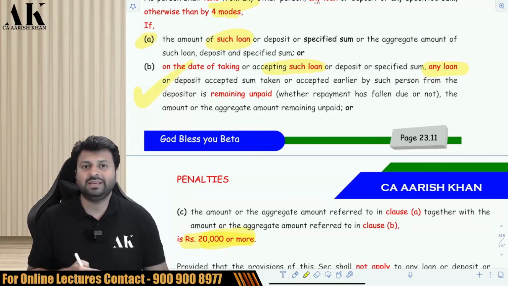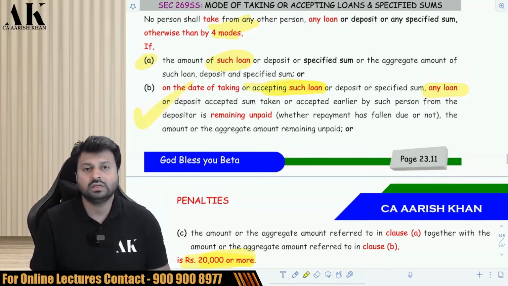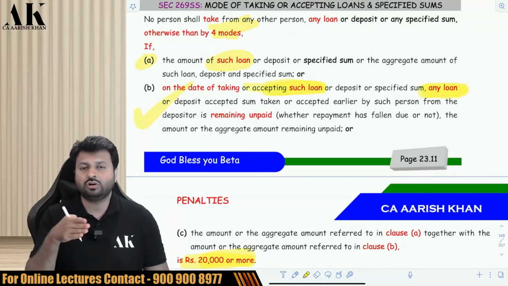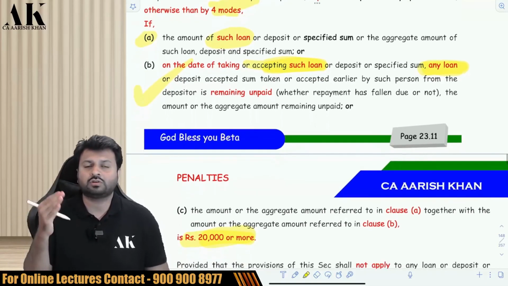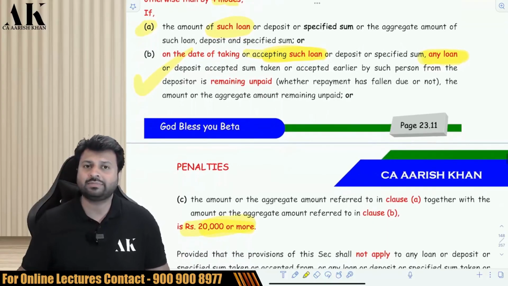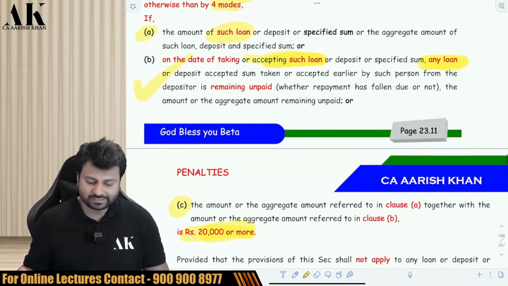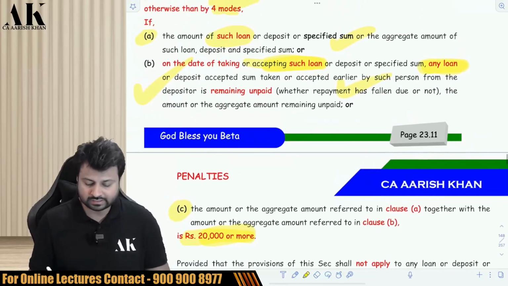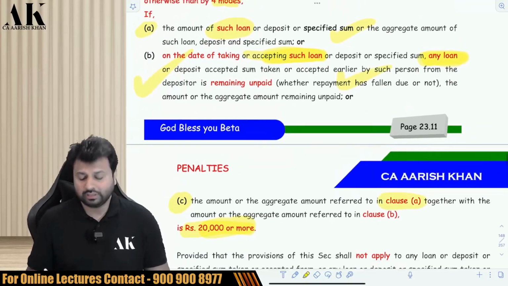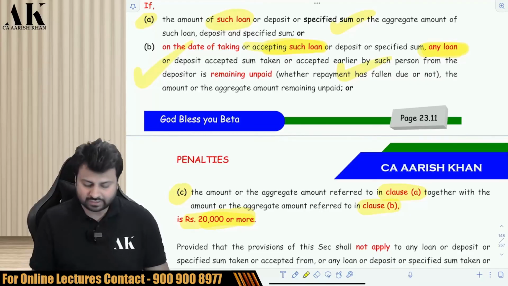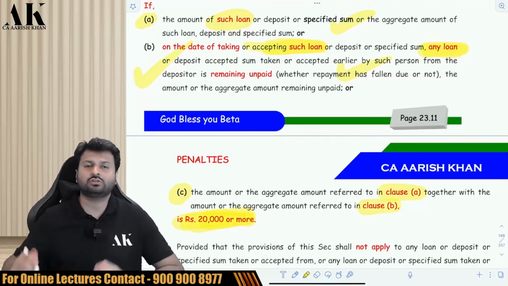Point number B says that on the date of taking the cash loan, your outstanding amount earlier should not be 20,000 or more. If your outstanding amount is already 20,000 or more, you cannot accept a single rupee in cash. And point number C says what? The addition of these two, that is point number A, the cash loan, along with the outstanding on the date of cash loan. If that is also 20,000 or more, then also you are trapped.